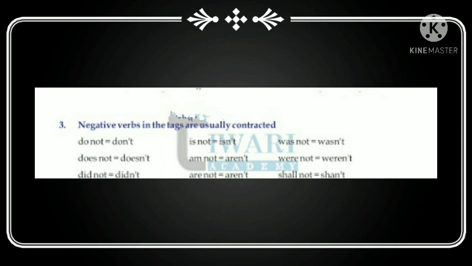So as we saw in the examples, here we have a few examples. That is, do not means don't, is not means isn't, was not means wasn't, does not means doesn't, am not means aren't, were not means weren't, did not means didn't, are not means aren't, shall not means shan't.